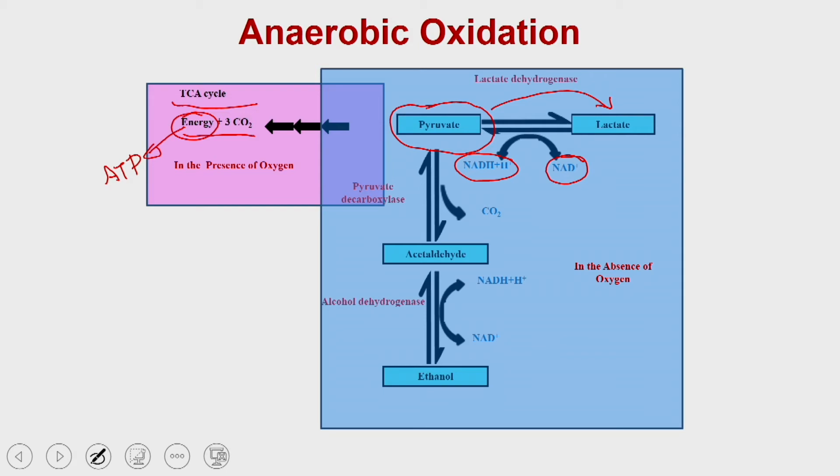It first does the decarboxylation reaction to generate acetaldehyde from the pyruvate, and then from the acetaldehyde it generates ethanol, where 1 molecule of NADH is used and converted into NAD plus. These pathways operating in the absence of oxygen are called anaerobic oxidation. Let us discuss these 2 reactions separately and understand the significance of anaerobic oxidation in the metabolic pathway.